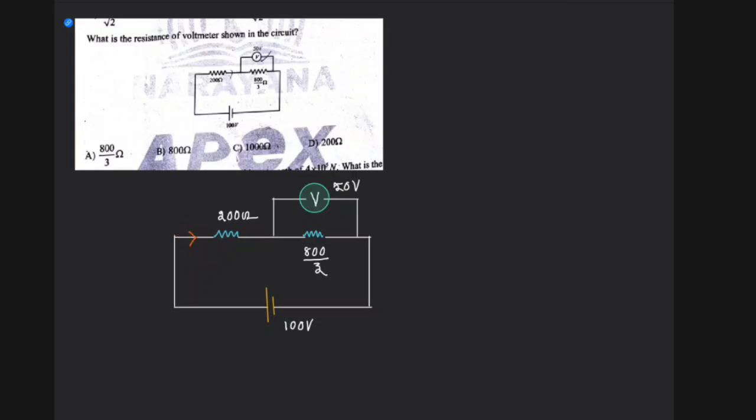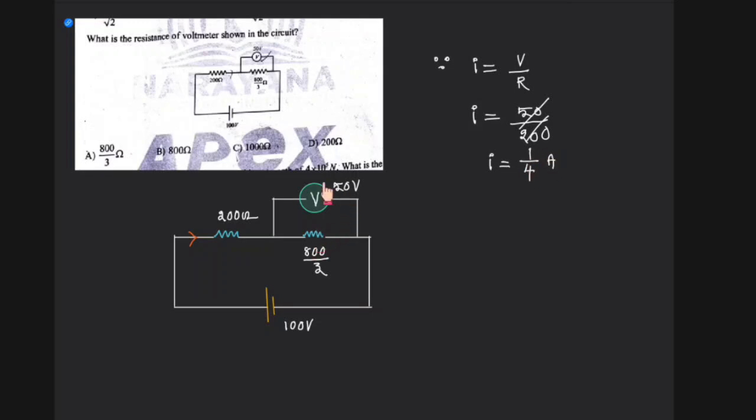You know V is equal to I into R, so I is equal to V by R. What is the V here? The voltage dropped across this particular resistor is 50, divided by resistance 200. Therefore you could say the current is equal to 1 by 4 ampere.